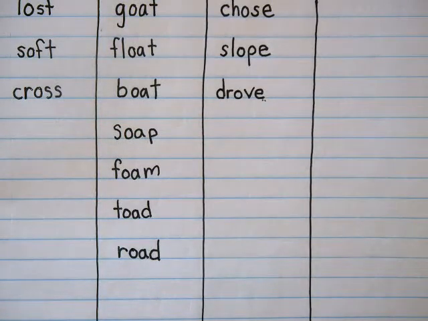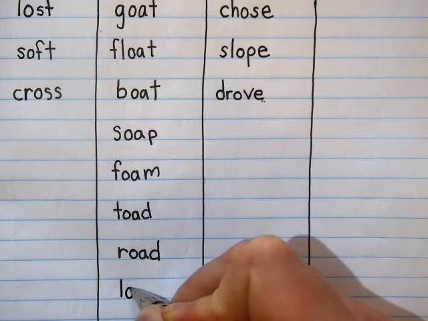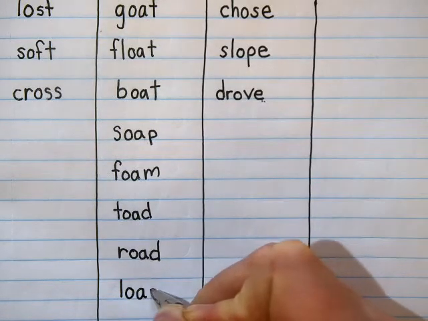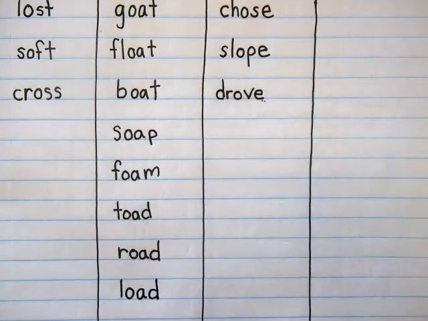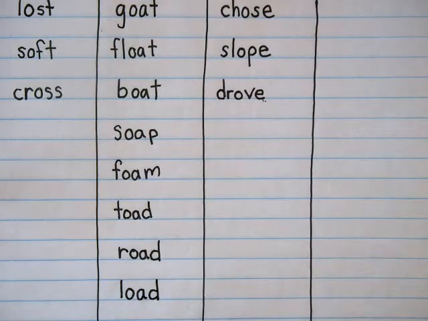Your next word is load. Load. My dad had a big load in the back of his pickup truck, and that is, whoops, well, it's O-A. I'll tell you that one because I already started to say it. Load. Okay, your next word is toast. Toast. And this also has an O-A in it.